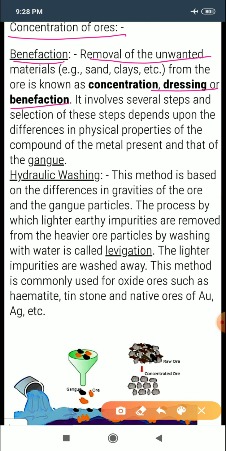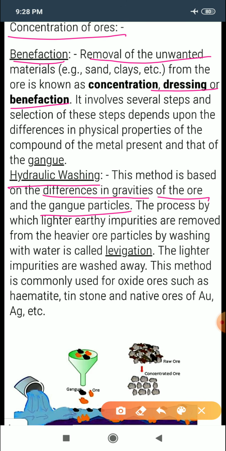The first method is gravity separation or levigation, or simply we use this term hydraulic washing. This method is based on the differences in the gravities of the ore and the impurities. Gangue particles means impurities.